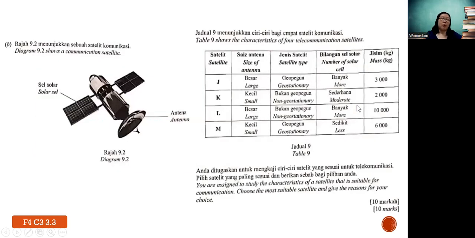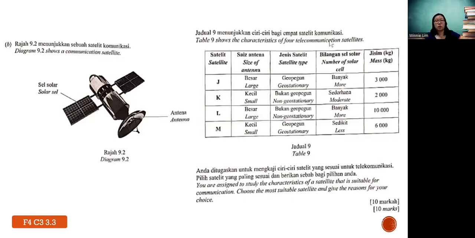Okay, move on for part B. Diagram 9.2 show a communication satellite, and the table show the characteristic of 4 telecommunications satellite. You're assigned to study the characteristic of the satellite that's suitable for communication. So the keyword is communication.